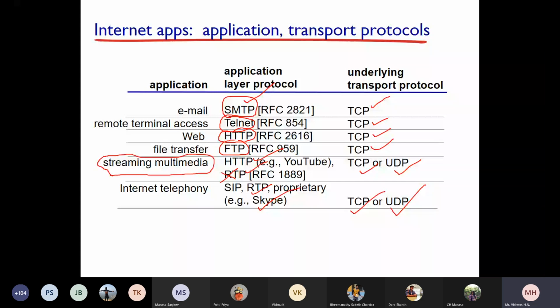Whenever you see a protocol, you should be in a position to tell which application layer it belongs to. Whenever you see an application, you should be in a position to clearly tell that this application belongs to this application layer protocol and this requires this transport layer protocol. Is that clear, students?